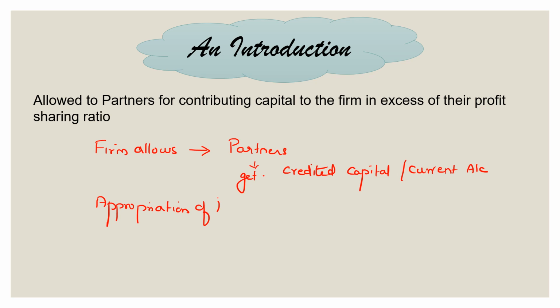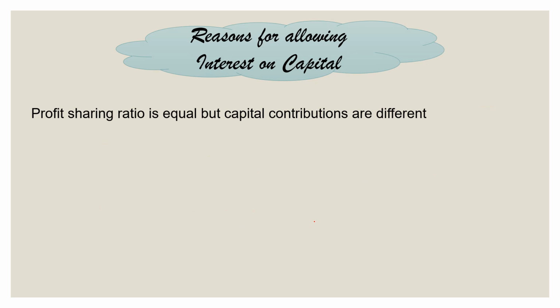What does this mean? It means that this item of interest on capital, you will normally find it in the profit and loss appropriation account, where out of the net profit, a certain portion would go to the partner as interest on capital. Further, you need to understand why this interest on capital actually came into existence. Why do you think it is required that interest on capital should be given to the partners, allowed to the partners? So for that, let us understand the reasons for allowing interest on capital.